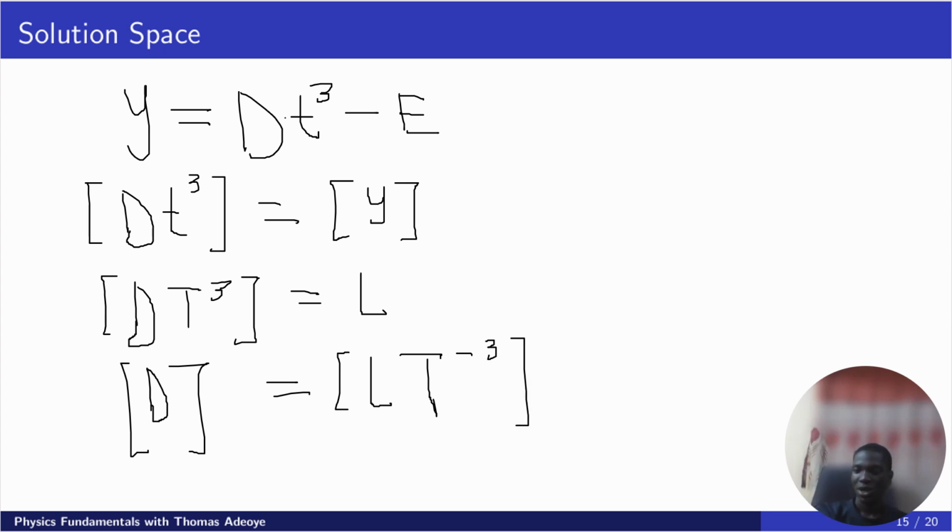Okay, so let's check the second question. In the second question, we have to check if this equation, v squared equals u squared plus 2as, one of the equations of uniformly accelerated motion, is dimensionally consistent.